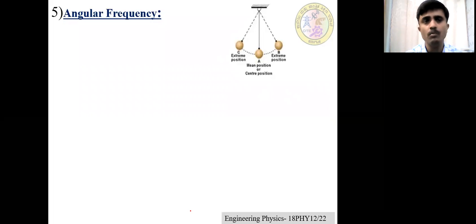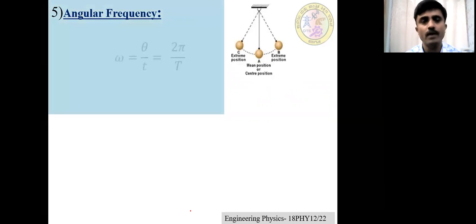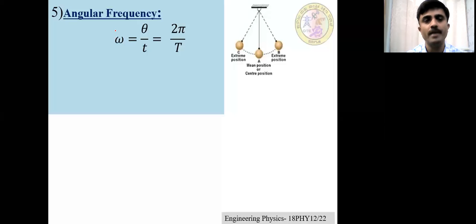Next we move on to the angular frequency, also called angular velocity. Angular displacement of a particle per second is called angular velocity or angular frequency. Angular frequency is given by omega equals theta by t. Here omega is the symbol generally used for angular frequency, theta is the angular displacement, and t is the time taken.